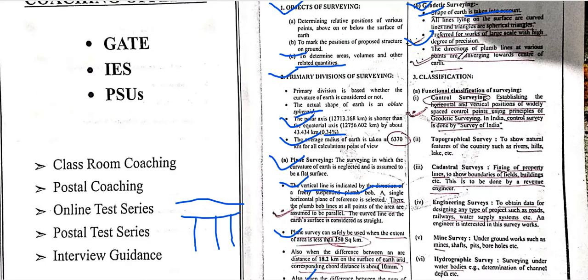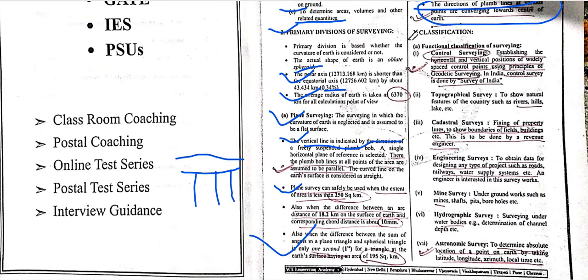The directions of the plumb lines at various points converge toward the center of the earth. This gives the exact picture, where the directions of the plumb lines at various points converge towards the center of the earth.